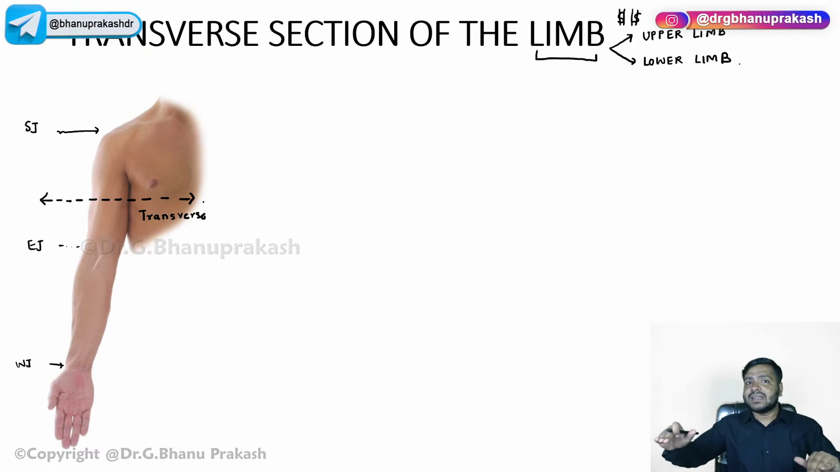And after cutting it, I will see what is inside, from outside to inside. What are the contents? What actually is the composition? So this is a transverse cut. Now, can anyone tell me in which anatomical region I have made this cut?